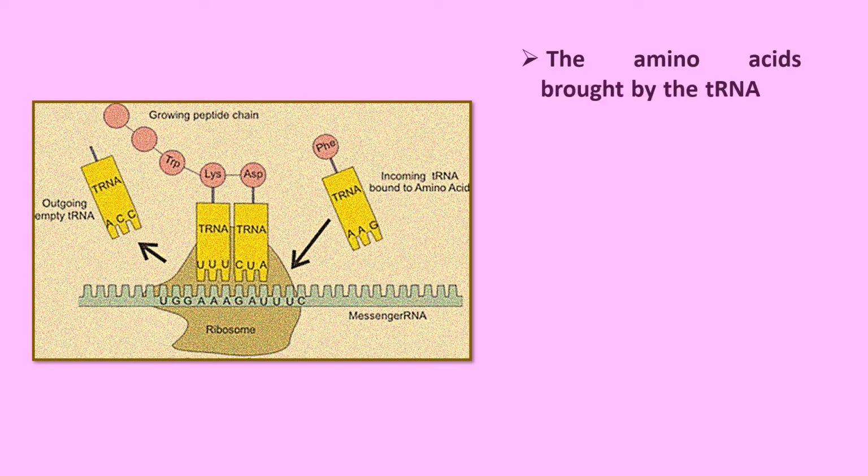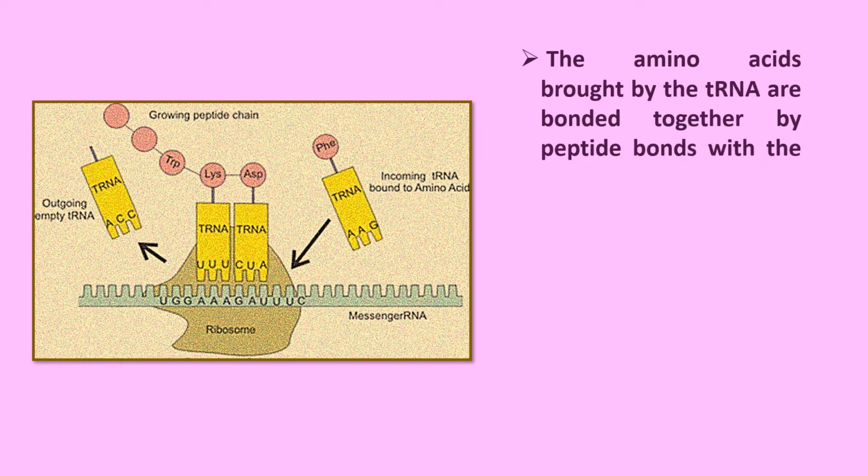Now, the amino acids brought by the tRNA are bonded together by peptide bonds with the help of the rRNA, or the ribosomal RNA. Now, the mRNA comes from the nucleus, getting the message from the DNA. It comes from the nucleus into the cytoplasm, and this straight structure is called the mRNA or messenger RNA. Then you learned that tRNA comes with the complementary anticodons.